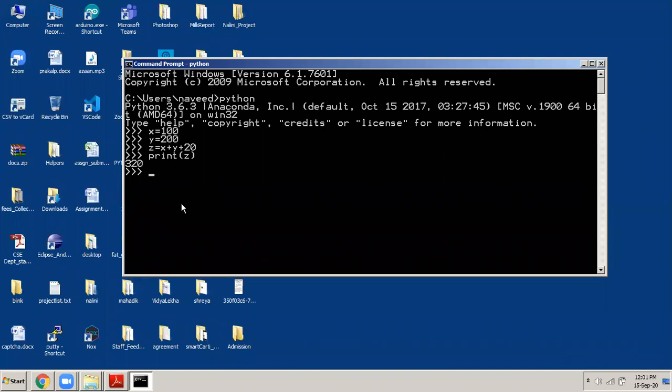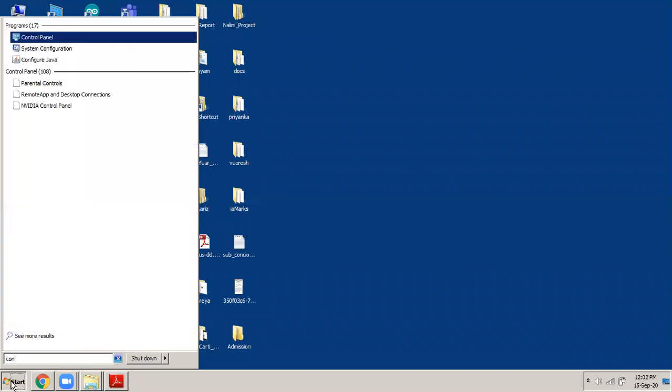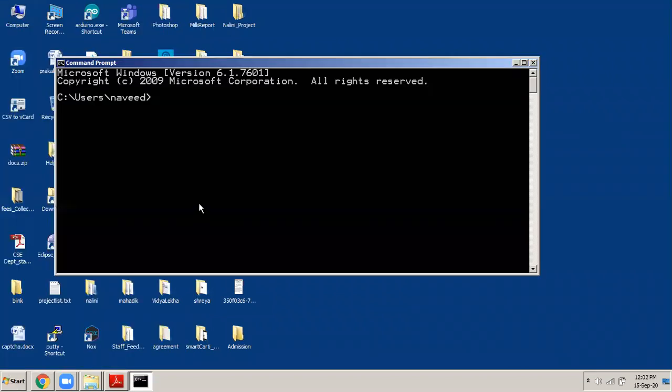Some people like doing it on the interactive shell because they want to make sure that the first statement is fine. For example, let us say I want to come out of this interactive shell, so I have to press Control Z, enter. Remember, Control Z and enter to come out. So you can see that I have come back to my command prompt. From here, if I say exit, then it will close my command prompt.